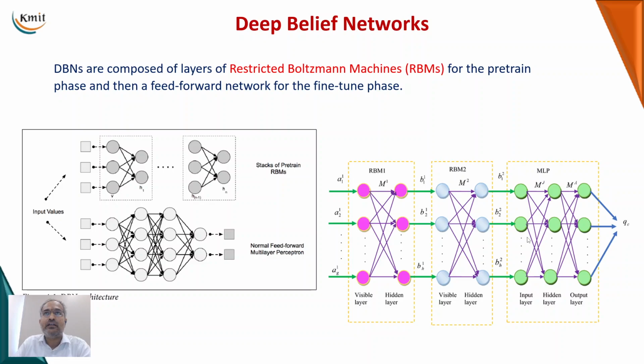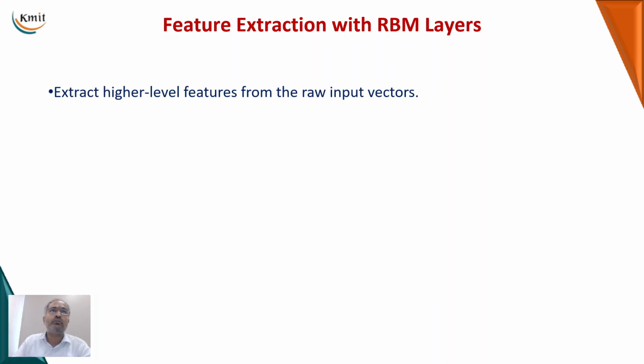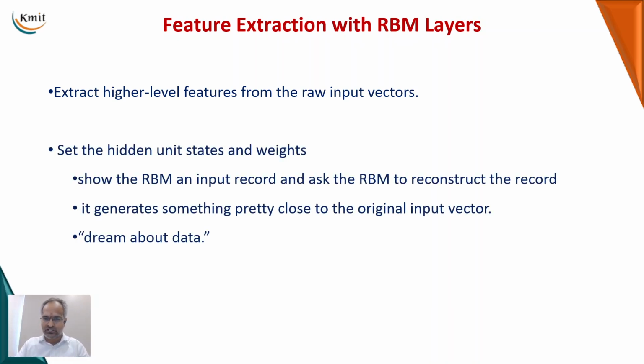This is the idea behind deep belief networks. In this, the first part is the RBMs. The RBMs extract the high level features from the raw input vectors or the raw input images, whatever the input is.